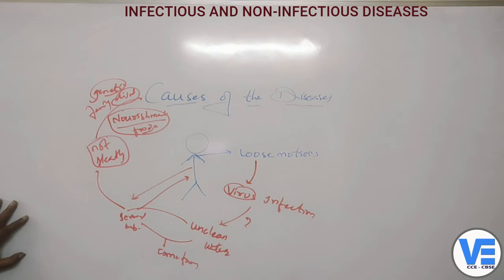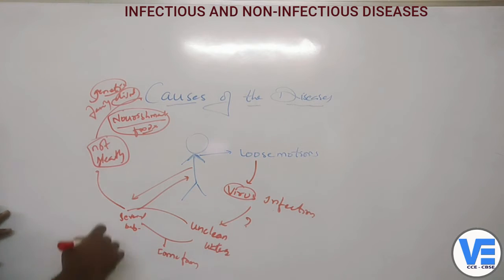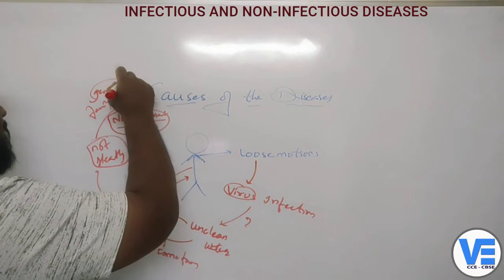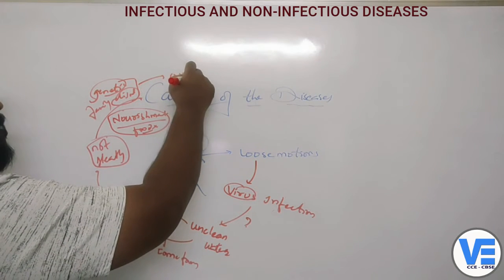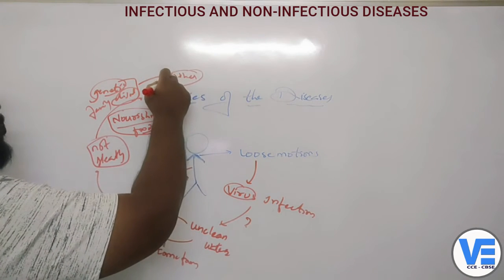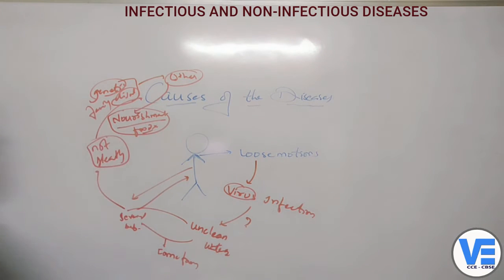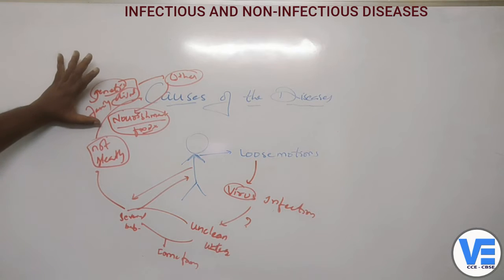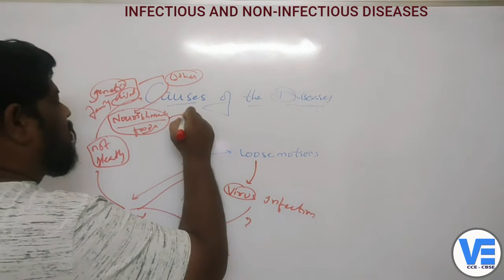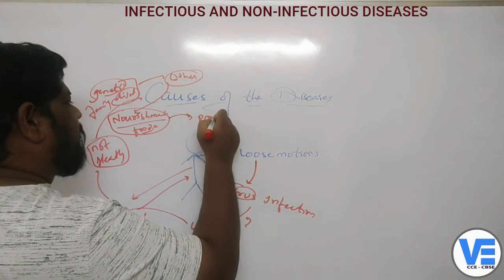If that is the case, the genetic issues would cause some other problems also. But here no other problems are caused, only loose motions, so the nourishment and food are not proper here. Now why is the child not given proper food?